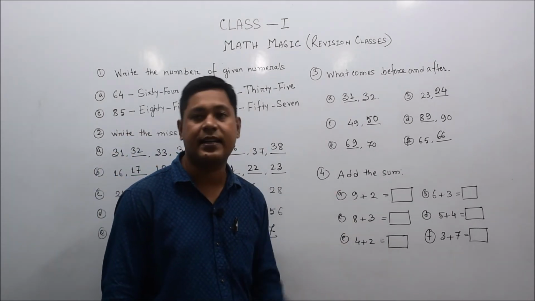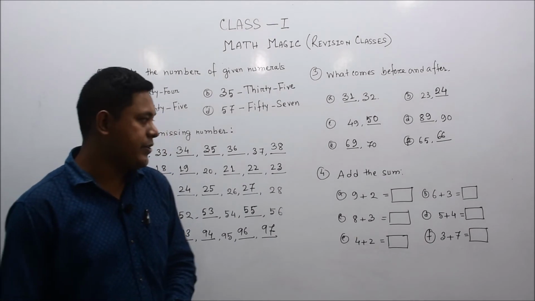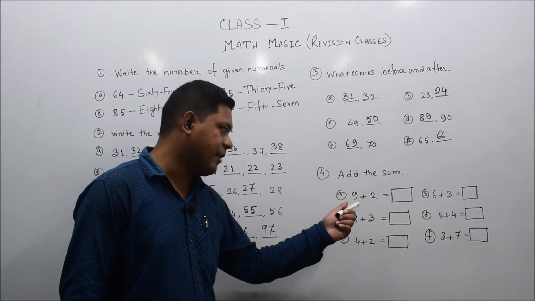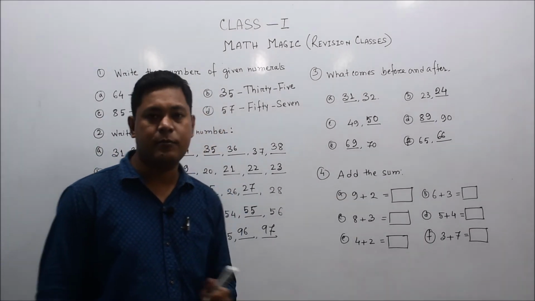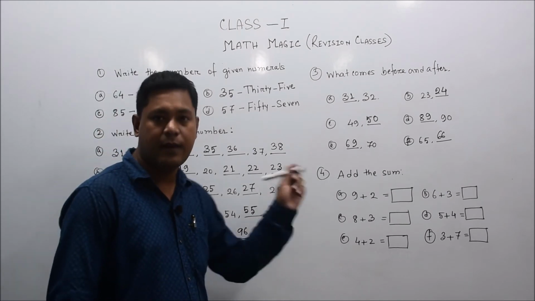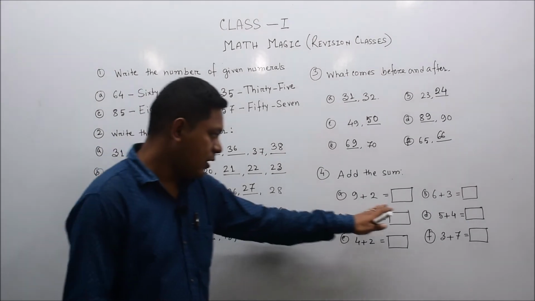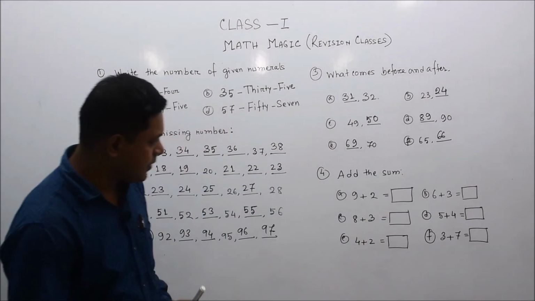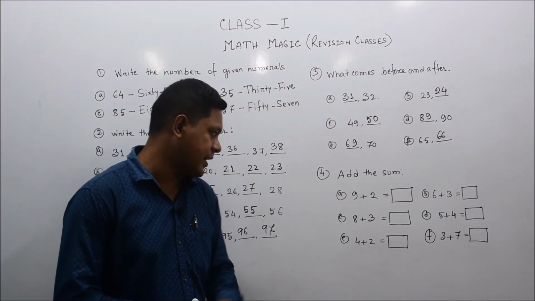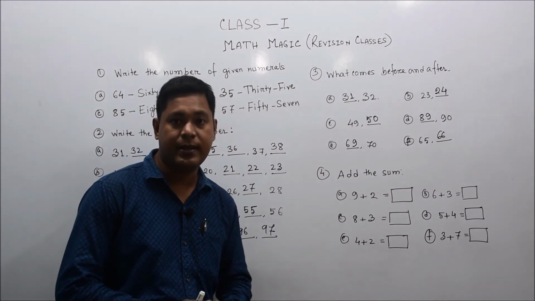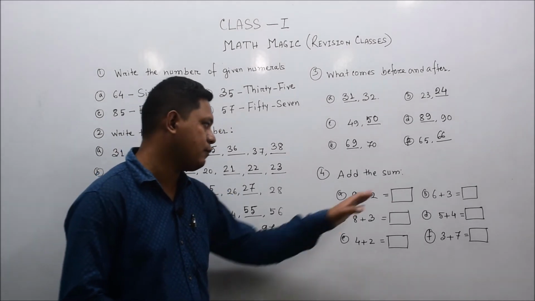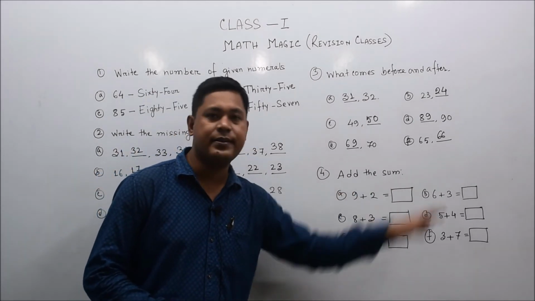Horizontally we need to add these numbers. Maybe in your question paper it will come vertically also. All are important, but the addition method is the same, you just need to write the numbers horizontally.